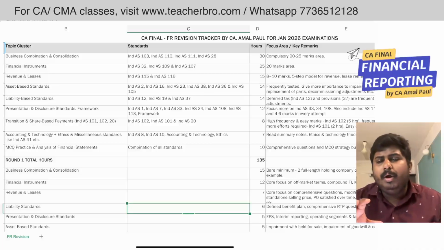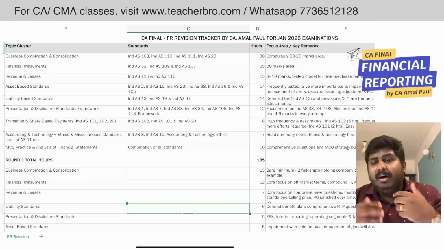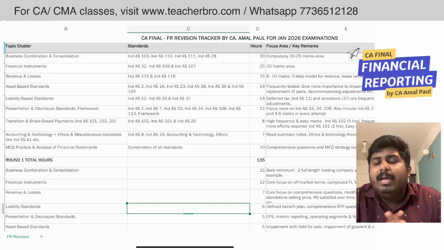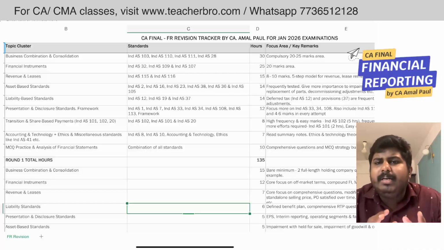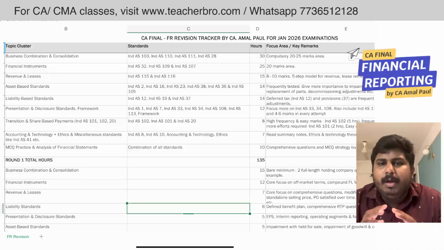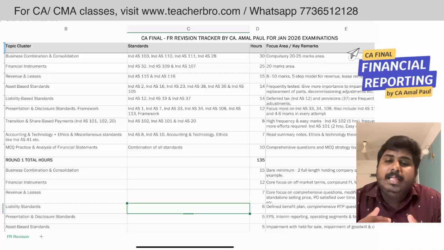In most attempts you can see that there will be some testing from the Leases area as well. So these are some of the areas from which you get frequent questions. And there is a set of standards known as asset based standards, like inventory, PPE, borrowing cost, intangible assets, impairment, and non-current assets held for sale. These are also frequently tested, but not every single standard in each attempt. From this set, 2 or 3 are tested in every attempt.